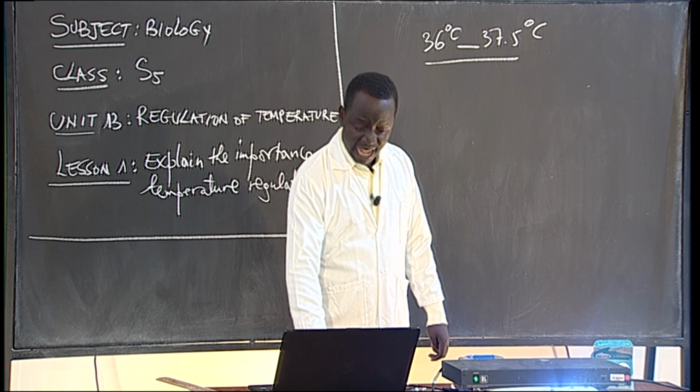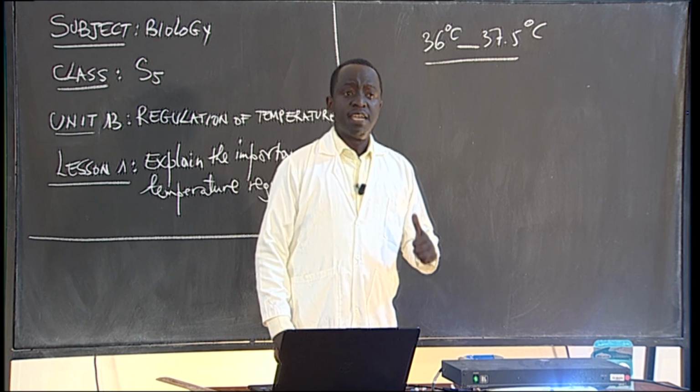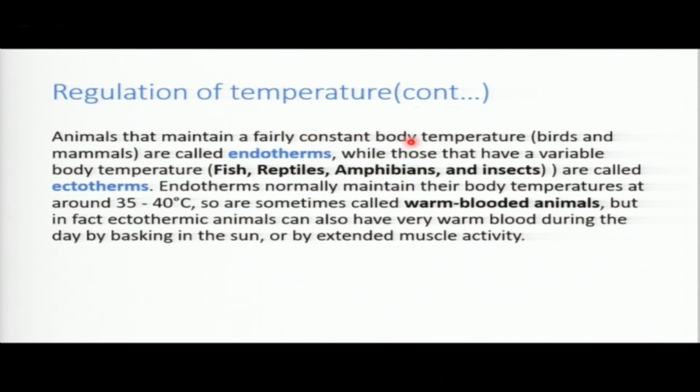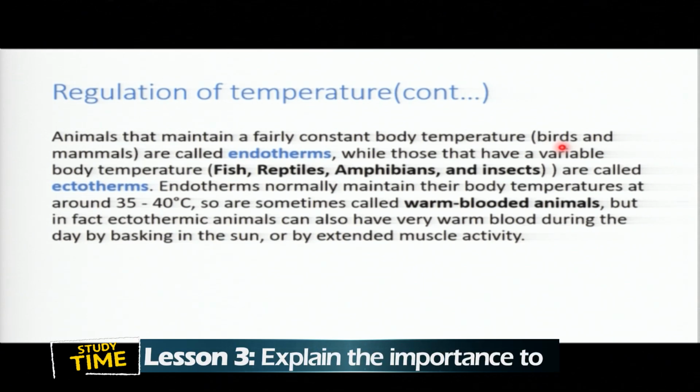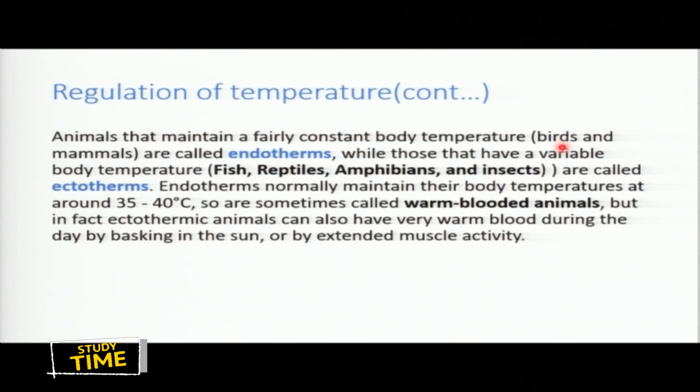So now, you can ask yourself, the animals that maintain fairly constant body temperature, like birds and what? And mammals, they have the ability of keeping their internal temperature constant. So this includes birds and mammals. When we talk about mammals, human beings included? Yeah, we are included. Mammals are organisms that have mammary glands. They have this ability of keeping their internal body temperature constant. So these organisms are called endotherms.